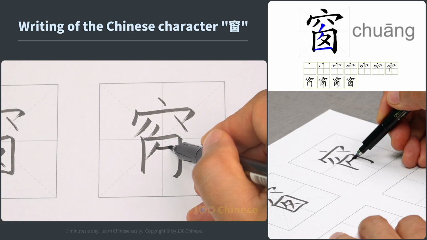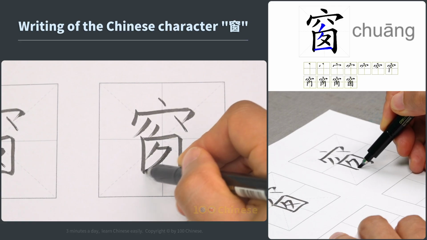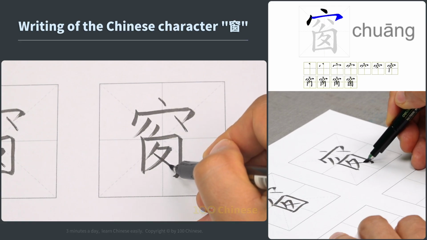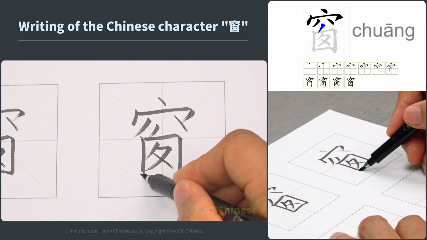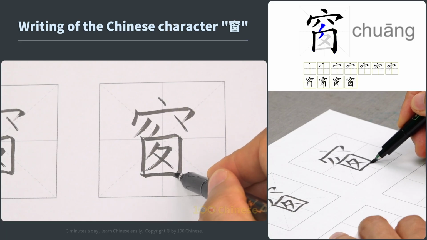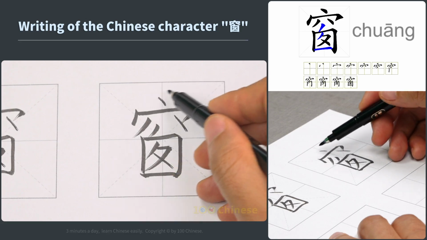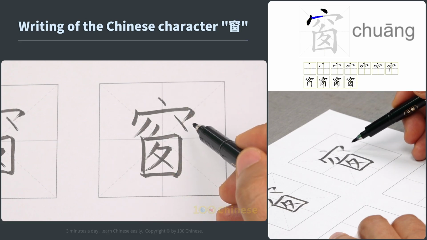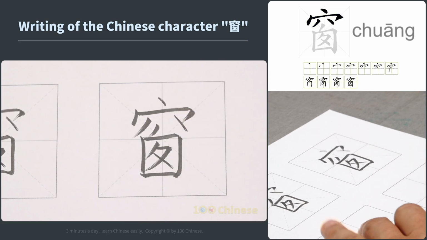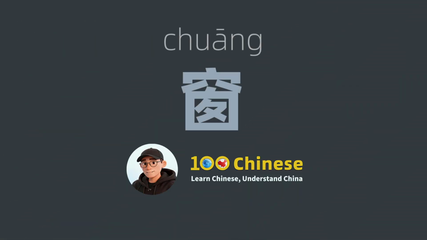This character has many strokes and is not easy to write. You can write slowly and do not rush. When writing this character, the lower part looks as if it is covered by the upper part, so the upper part should be wider. That's all for this lesson.